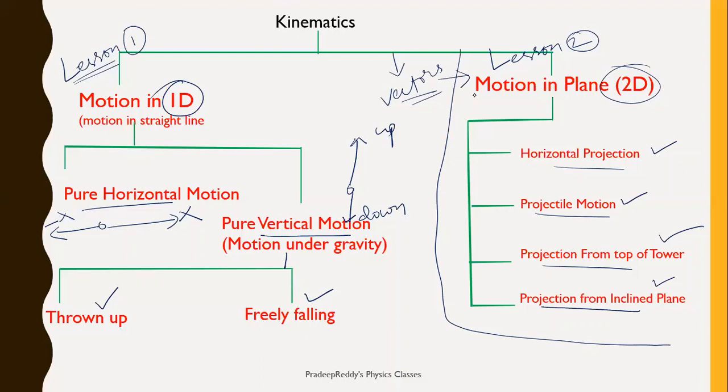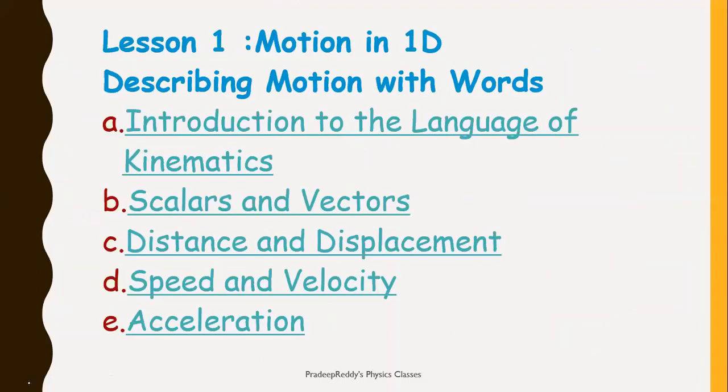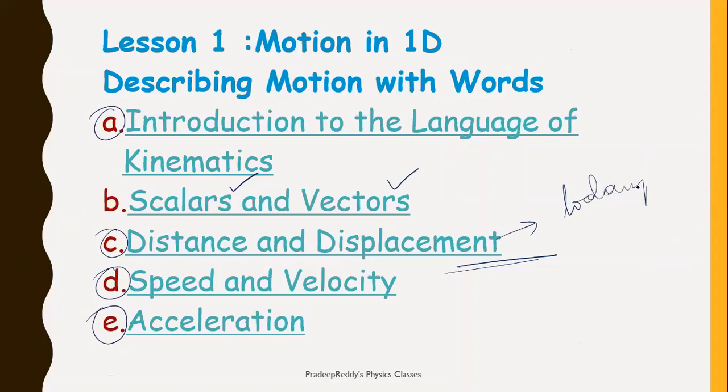First we will start with motion in one dimension, which is also called motion in a straight line. In it, we will learn the introduction of kinematics, then scalar quantities and vector quantities, and then we will define distance and displacement, speed and velocity, and then move on to acceleration. But in today's session, we will complete up to distance and displacement.